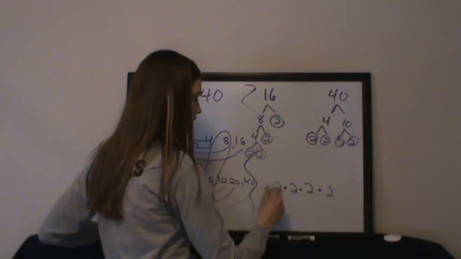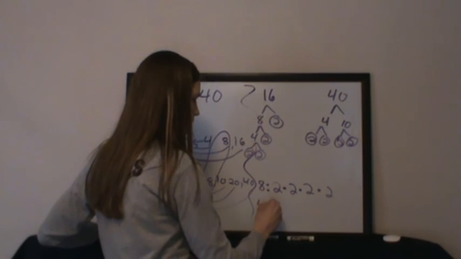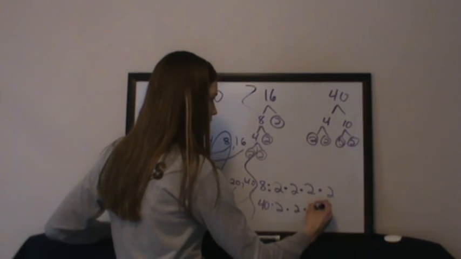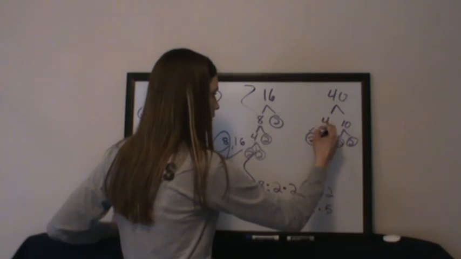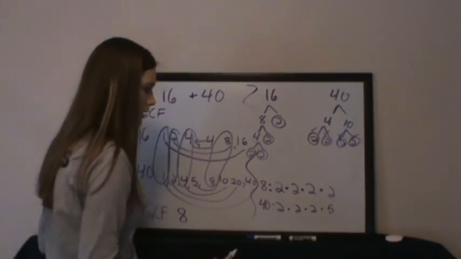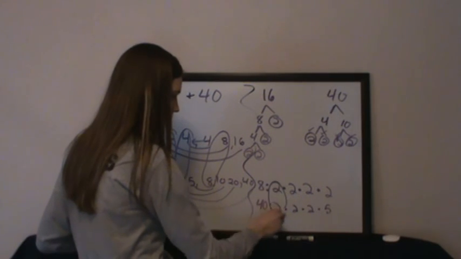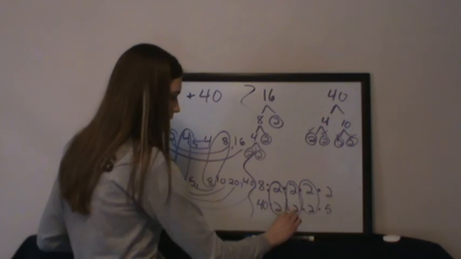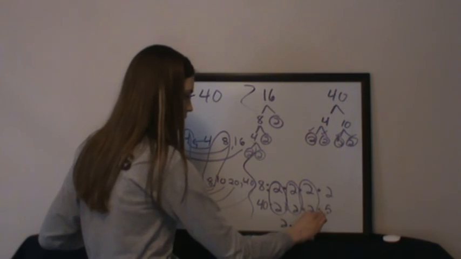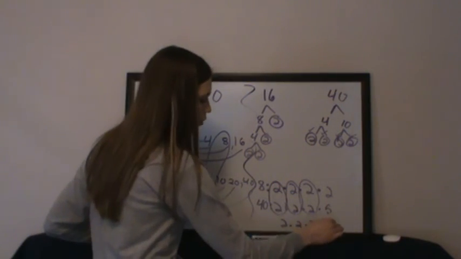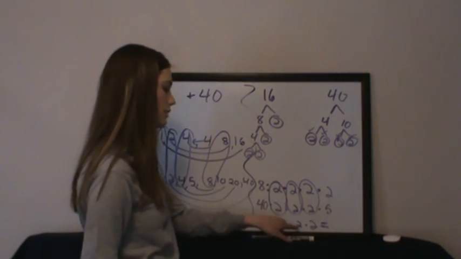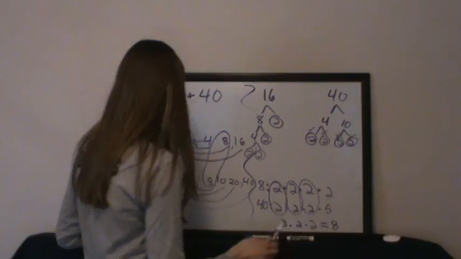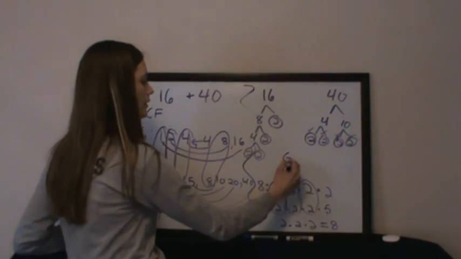Write that underneath. So this was for the number 16, and this is going to be for the number 40. 2 times 2 times 2 times 5. So I used all of these. Now which ones do they have in common? They have this set of 2's, this set of 2's, and this set of 2's. These are not the same. So I have 2 times 2 times 2 in common here, which when I actually multiply that out, 2 times 2 is 4, 4 times 2 is 8. And if you notice, we got the same thing on both sides.